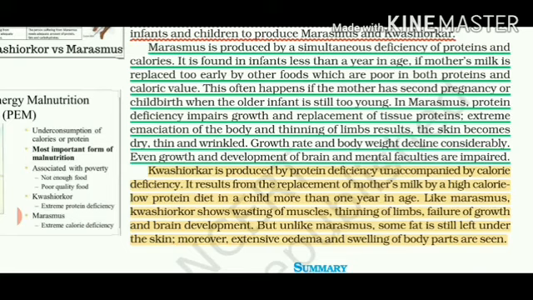Kwashiorkor, as we have already studied, results from replacement of mother's milk, and like marasmus, it shows wasting of muscles, thinning of limbs, and failure of growth and brain development. Mostly it has been seen that people suffering from it also have mental illness. Some fat is still left under the skin. Moreover, extensive edema and swelling of body parts are seen in the case of kwashiorkor. I hope the whole chapter is clear to you. Thank you.